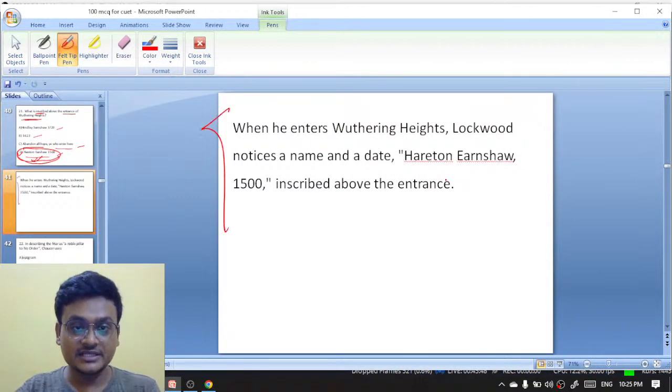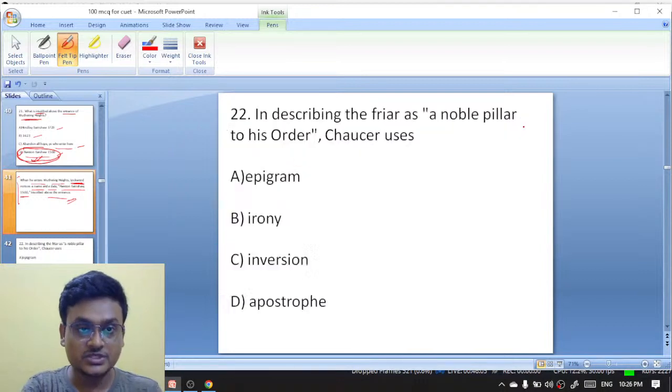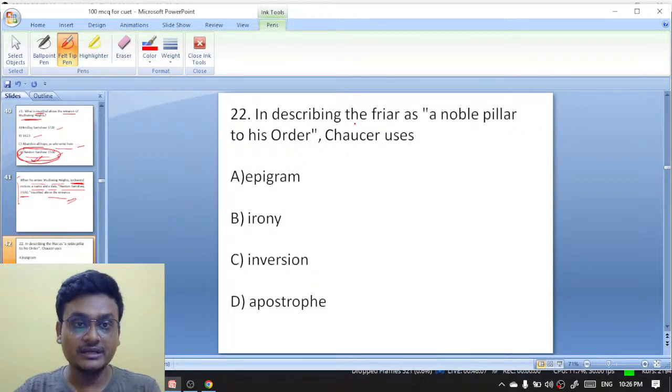When he enters, that is, you see here, that is Lockwood. When he enters Wuthering Heights, Lockwood notices a name and a date. That is Hareton Earnshaw 1500 inscribed above the entrance. It is Lockwood who notices this. Okay. Next question.